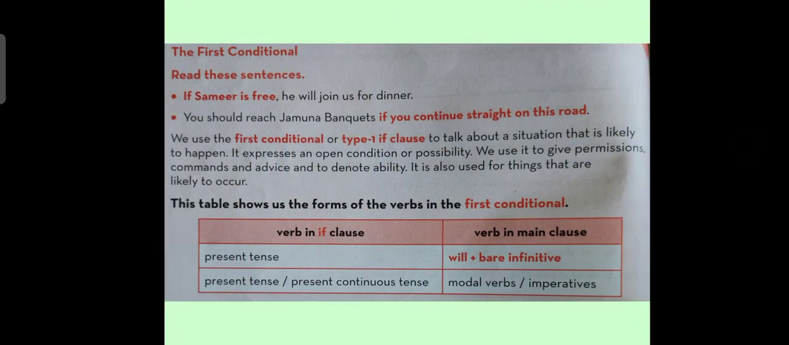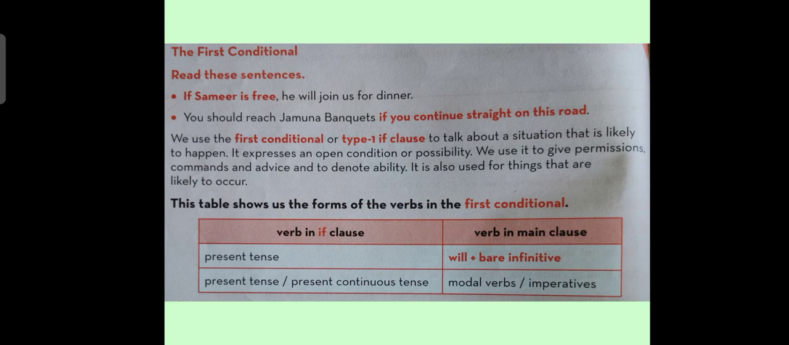The first conditional. Now, the second type of conditional is the first conditional. Read these sentences. If Samir is free, he will join us for dinner. You should reach Jamuna Banquets if you continue straight on this road.